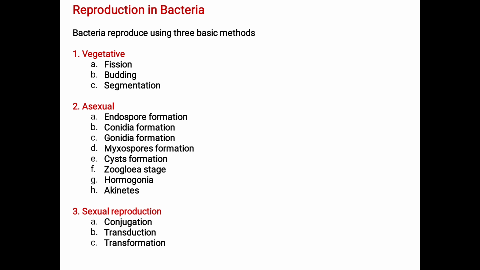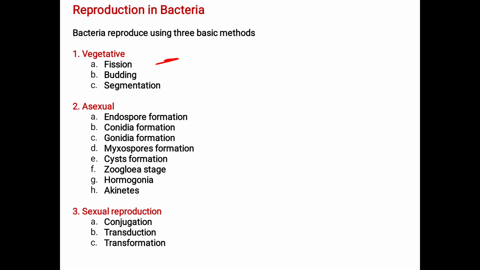In our previous classes, we only saw the asexual and the sexual modes of reproduction. In general, we study the sexual and the asexual part. But if we go in depth, here comes the vegetative, which is nothing but a form of the asexual form. Under the vegetative, we have fission, budding and segmentation. But overall, they are included in the asexual form also.